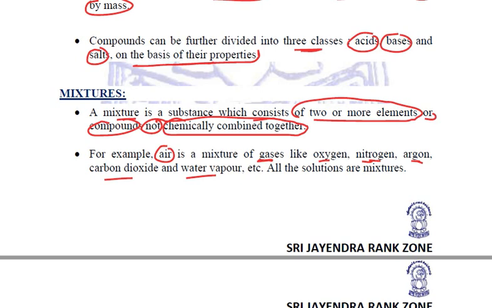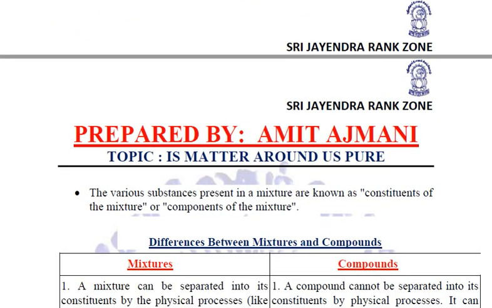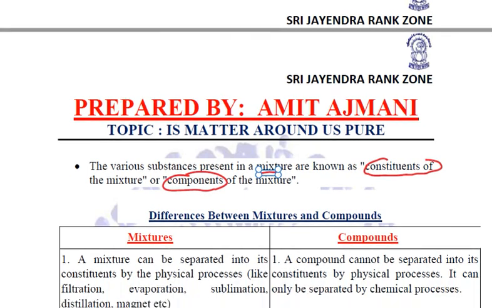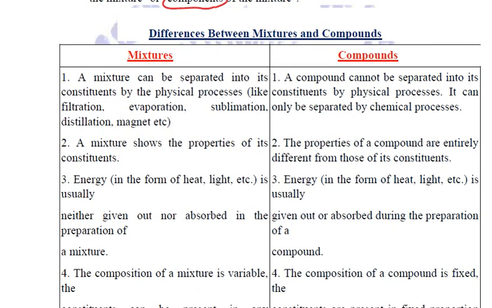All the solutions that we come across are also mixtures. Fine. The various substances which are present in a mixture are known as the constituents or the components of the mixture. Clear? Now let us see a few points of difference between mixtures and compounds. There are quite many differences between them.